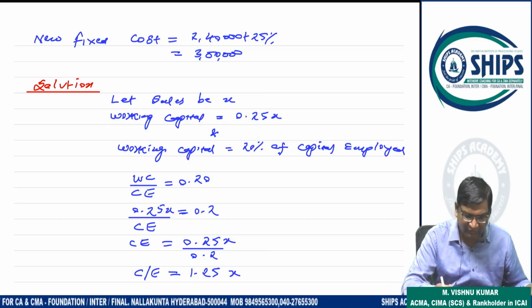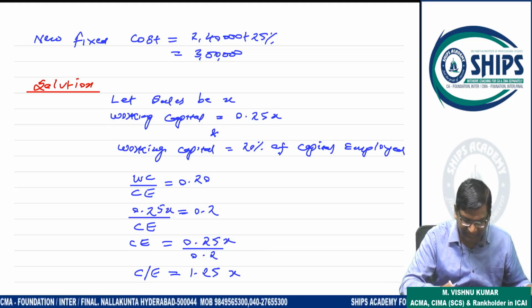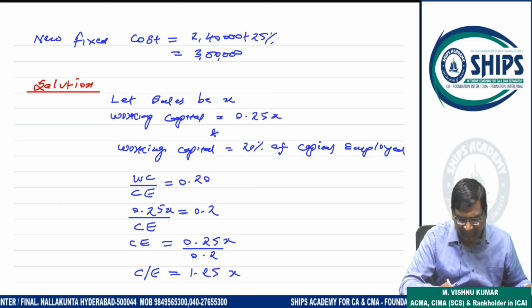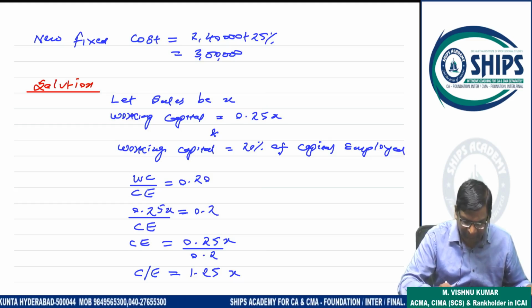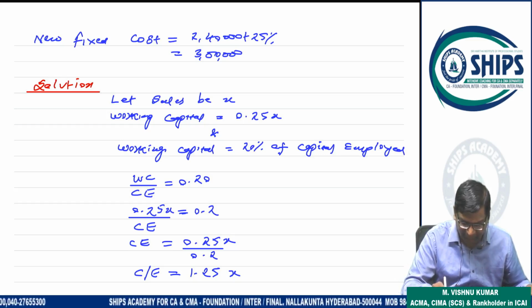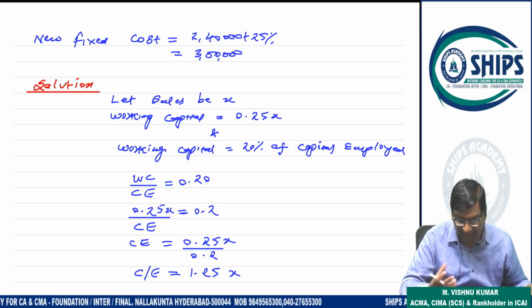Now we have to start the main solution. Sales will be considered as X. Working capital is 0.25x, meaning 25% of sales. And working capital is also 20% of capital employed. So working capital by capital employed is 20%. If capital employed is 100, working capital is 20%. So working capital by capital employed is 20% as the given relationship.